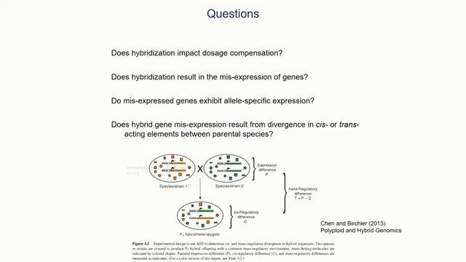If the expression in hybrids is out of bounds, essentially, of what we find between the two parental species, we would attribute that to trans-regulatory divergence, whereas if it's misexpressed but still within the range of the two parental strains, we would attribute that to cis-regulatory divergence.